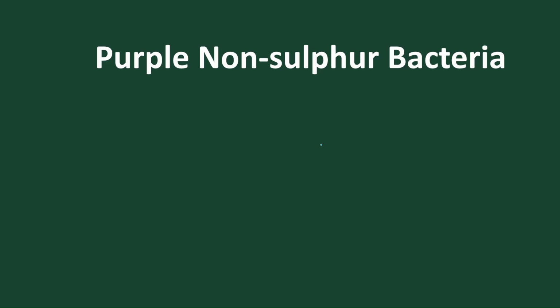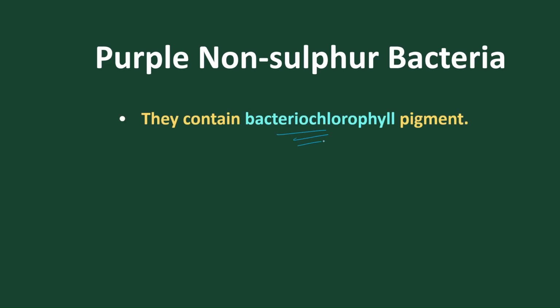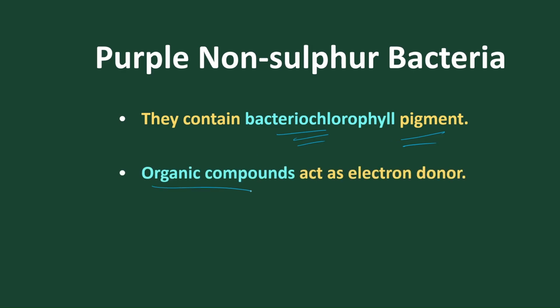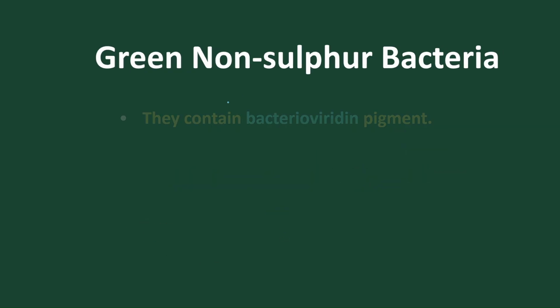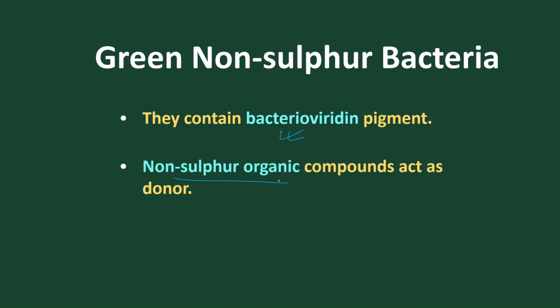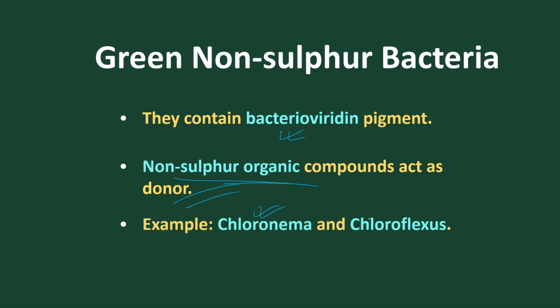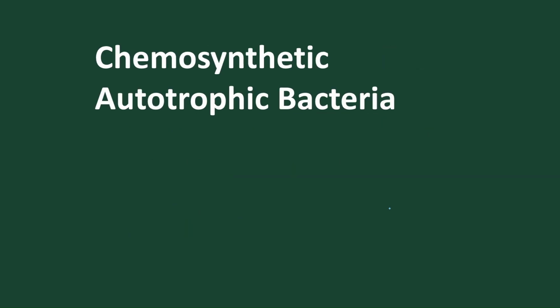So purple non-sulfur bacteria. Let's discuss purple non-sulfur bacteria. They contain bacteriochlorophyll as the pigment to produce food materials. Organic compounds are used as electron donor. And the best example is Rhodospirillum and Rhodopseudomonas. Green non-sulfur bacteria contain Bacterioviridin as the pigment, and non-sulfur organic compounds act as the electron donor. And the best example is Chloronema and Chloroplexus. Got it? This is all about your green non-sulfur bacteria.